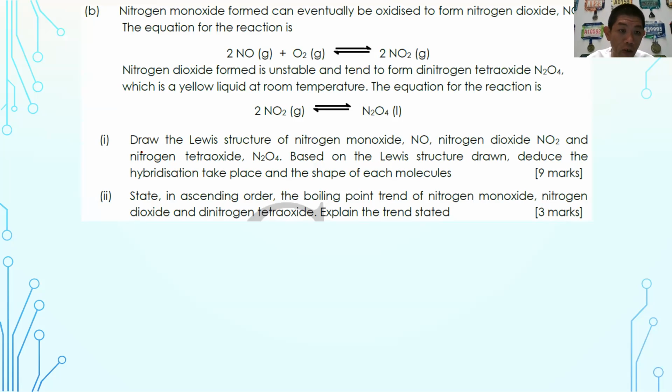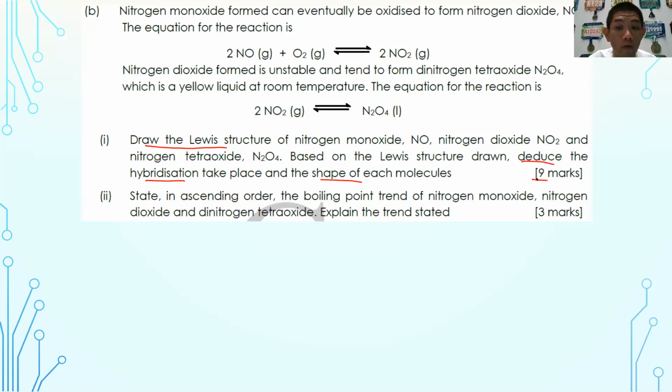So read the question carefully. They want you to draw the Lewis structure, and based on the Lewis structure, deduce the hybridization and the shape. So 9 marks. Very clearly, you have to state 3 very important points. Number 1, you should draw the Lewis structure. Number 2, you should state the hybridization. And number 3, you should state the shape of each molecule. Very, very straightforward, 9 marks. You can use a table to represent your structures, and you can straight away get the 9 marks if you get all 3, NO, N2O4 and NO2, correctly.